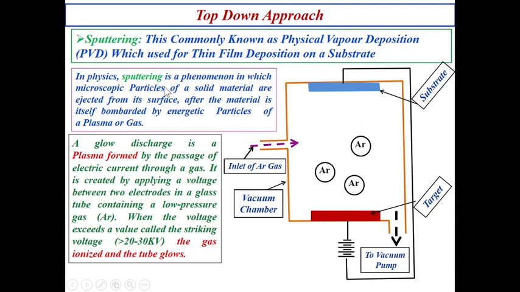Okay. So here I have written a few points you can write in your notes. In physics, sputtering is a phenomenon in which microscopic particles of a solid material are ejected from its surface after the material is itself bombarded by energetic particles of a plasma or gas. What does that mean? You just wait. Before we discuss sputtering, it is very important that we first understand how a plasma, or glow discharge, is formed inside this tube.